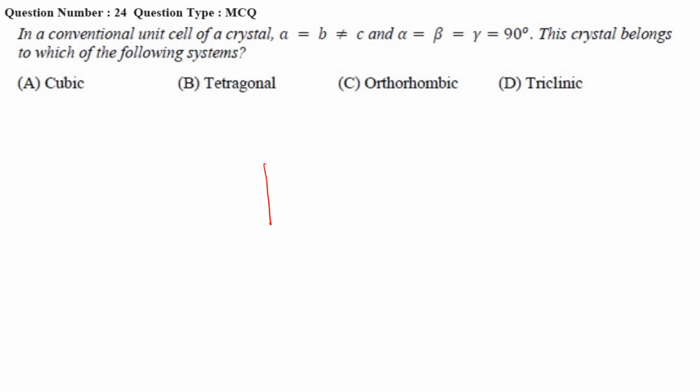So here it is given, suppose this is a, b, and this is c, right? A is equal to b but not equal to c.